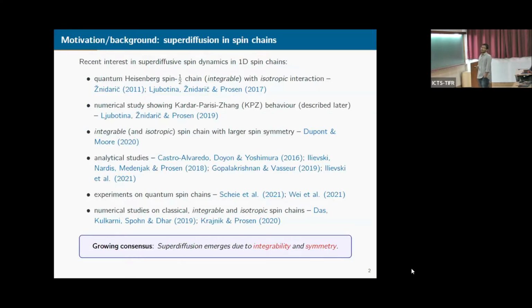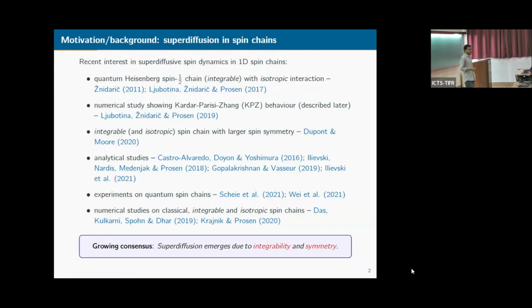So recently, there have been some interesting works in 1D spin chains where super diffusive spin dynamics has been observed. In fact, in the quantum Heisenberg spin chain, this super diffusive spin dynamics has been observed, and for example, these two studies I have mentioned. And note that this quantum Heisenberg spin half chain is basically integrable and isotropic.